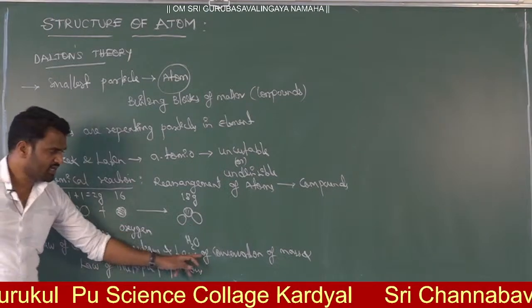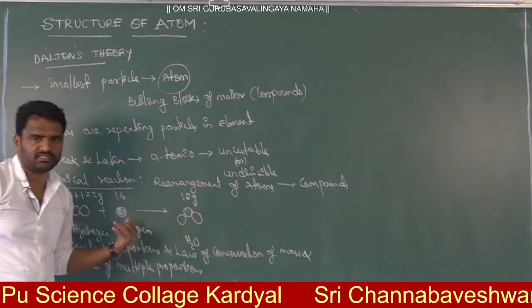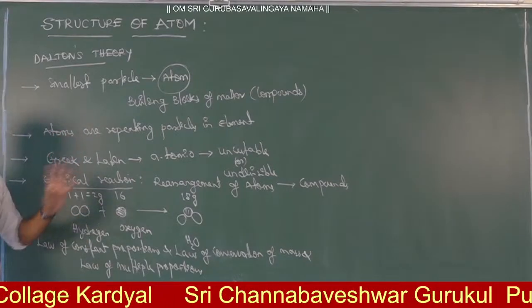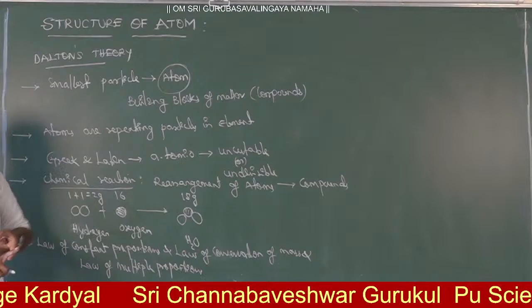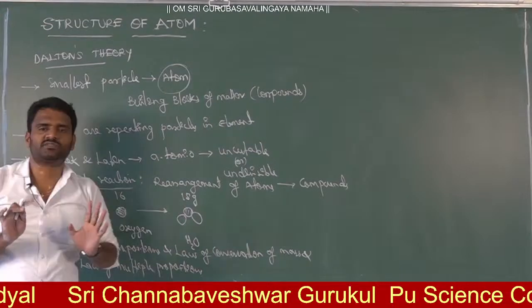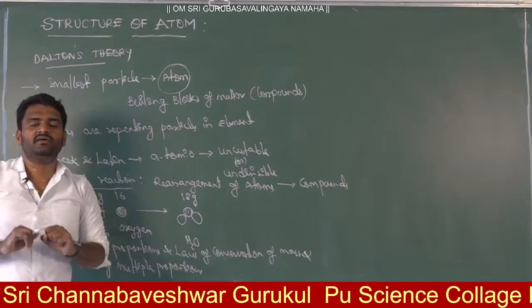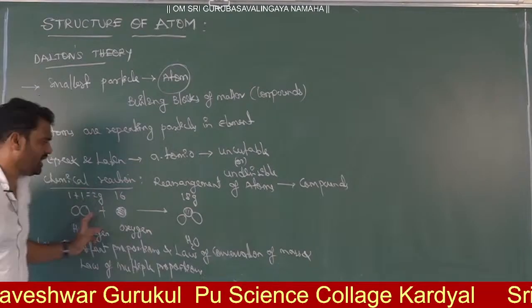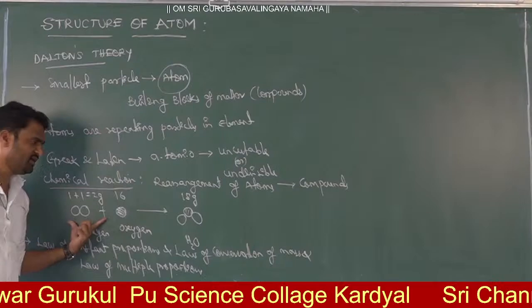That means you cannot create or destroy mass, which means you cannot create or destroy atoms. According to John Dalton, we cannot create or destroy atoms. They will exist in nature. You can only transform one arrangement into another. This is the arrangement in the reactant and this is the arrangement in the product.